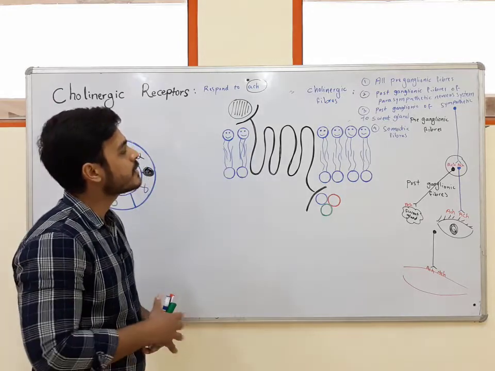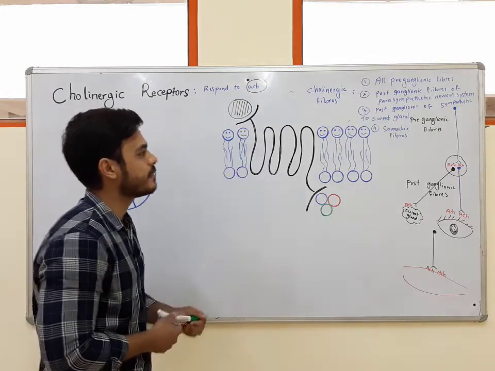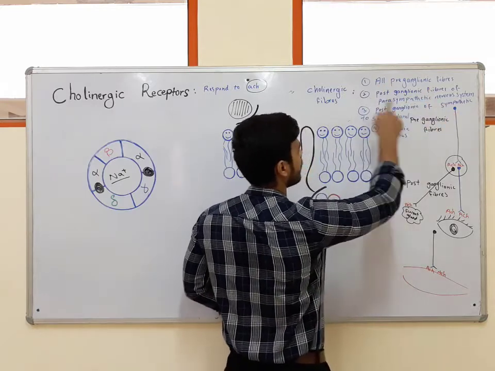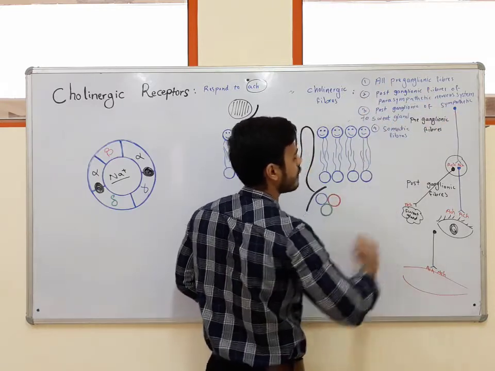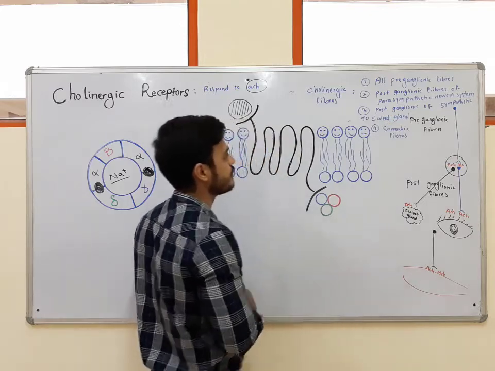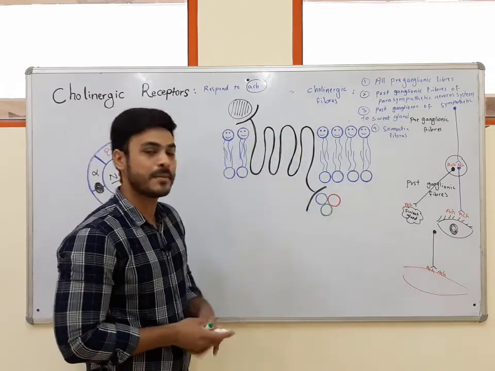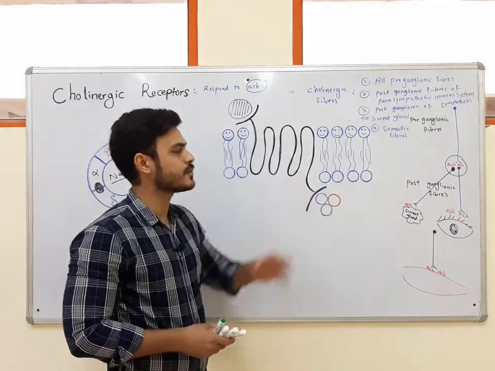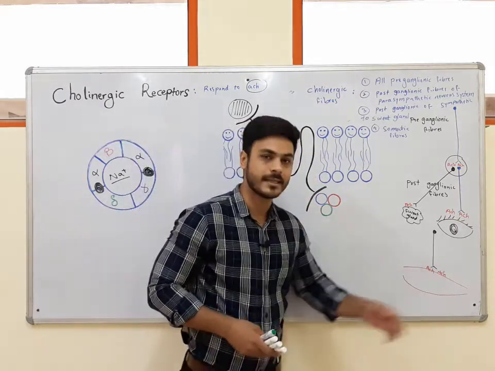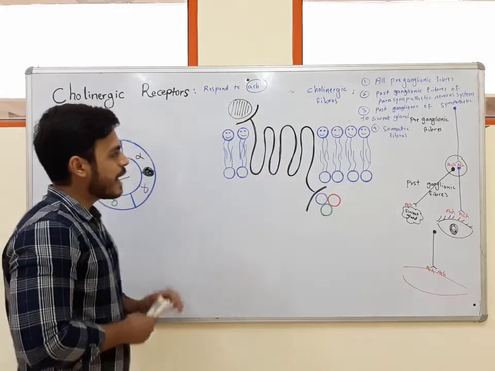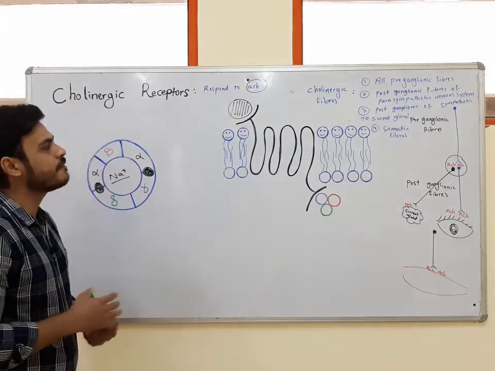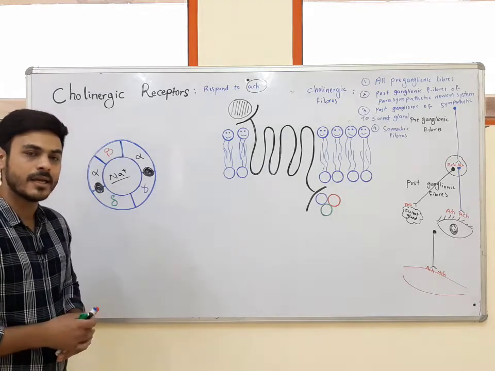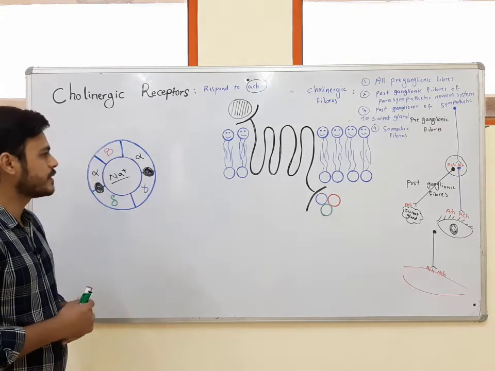So these were the cholinergic fibers. The first group is all preganglionic fibers. The second, postganglionic fibers of the parasympathetic nervous system. The third, postganglionic fibers of the sympathetic nervous system, which innervate the sweat gland. And fourth is somatic fibers, which innervate skeletal muscles. Now we know which types of fibers are cholinergic fibers, and they release acetylcholine as a neurotransmitter.